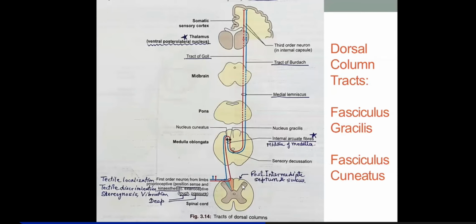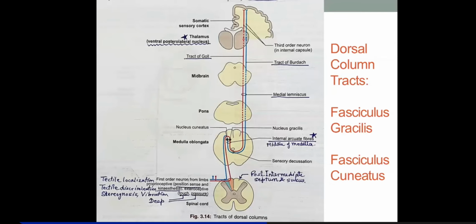Now look here, हम बात कर रहे हैं about these first order neurons. They reached up, and as these tracts, fasciculus gracilis, will ascend up, when it reaches the upper thoracic and cervical segment, it will be packed laterally by fasciculus cuneatus.